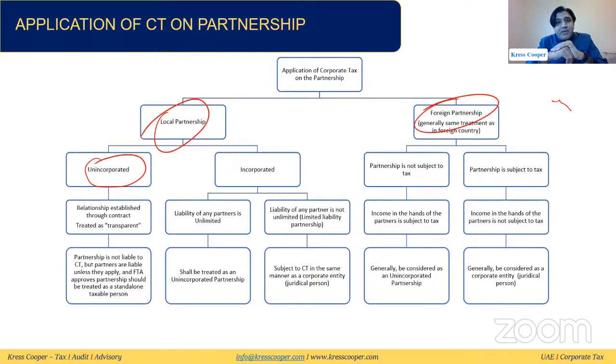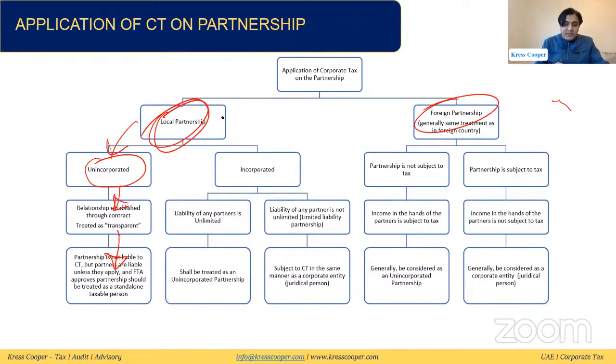If the partnership is incorporated, then we need to look into whether the liability of any of the partners is unlimited or not. If the liability of any one of the partners is unlimited, it shall be treated as an unincorporated partnership. But if the liability of none of the partners is unlimited, then it will be treated like a juridical person and it will be subject to tax. So we can conclude: if this is a local unincorporated partnership, it will be treated as transparent, and income will be taxable in the hands of the partners.